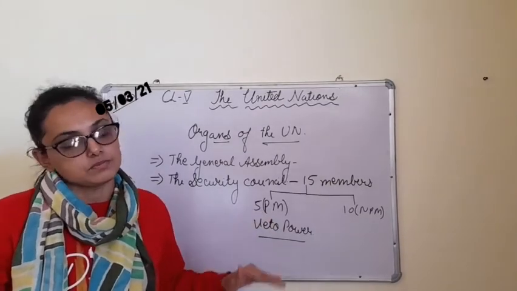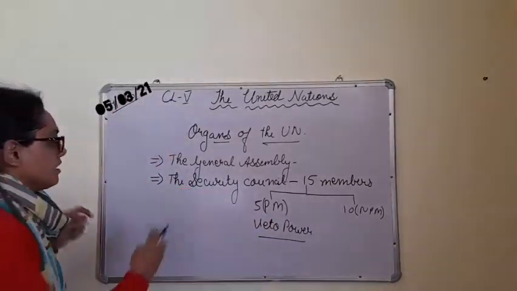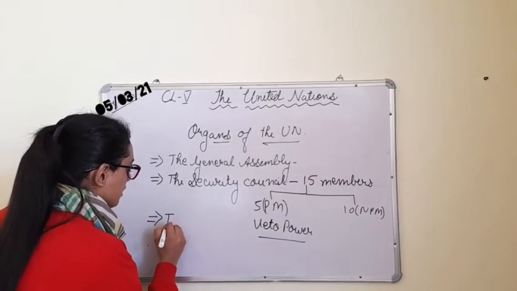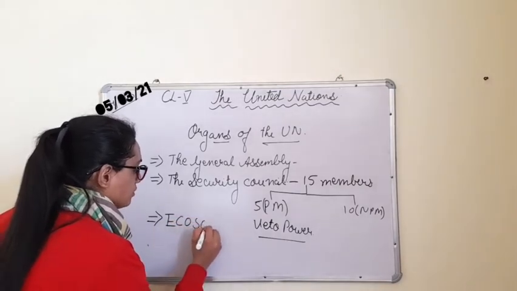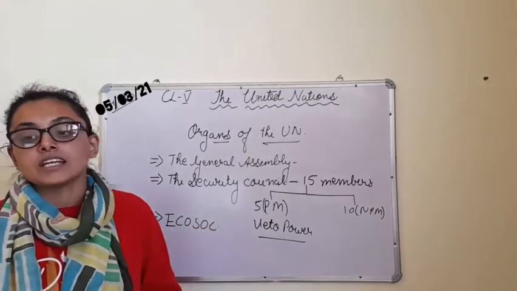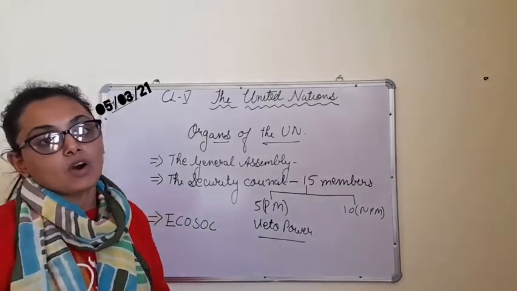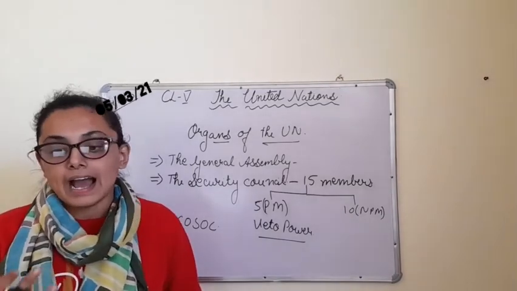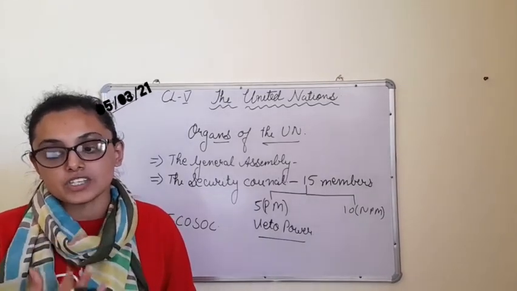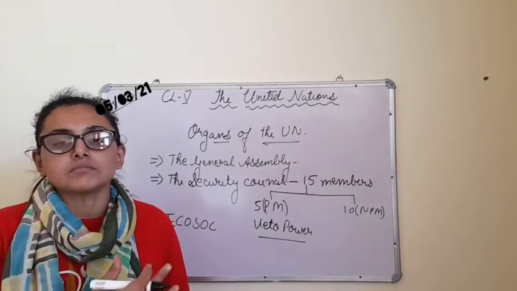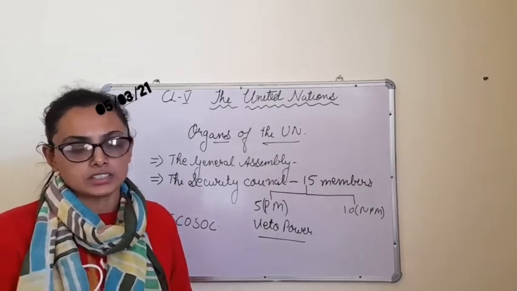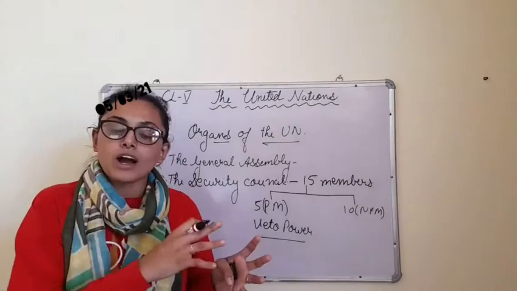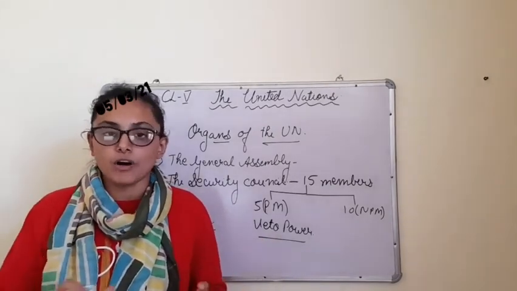Fine. Next, after the Security Council, we have the Economic and Social Council, that is the ECOSOC. Now, this ECOSOC takes care of the economic and social problems of the world, and it has specialized bodies which take care of things all around the world, and its main and important role is to look after the economic and social part of the world.